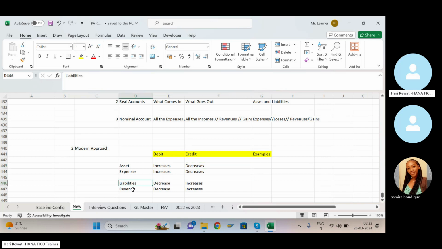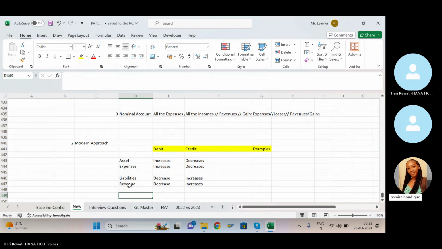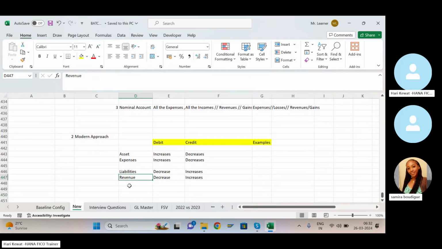Liabilities and revenue, if they are decreasing, they should be debited, and if they are increasing, they should be credited, vice versa. Is it clear, both of you? Yes, sir. So this is the modern approach, another way of doing the journal entry posting.